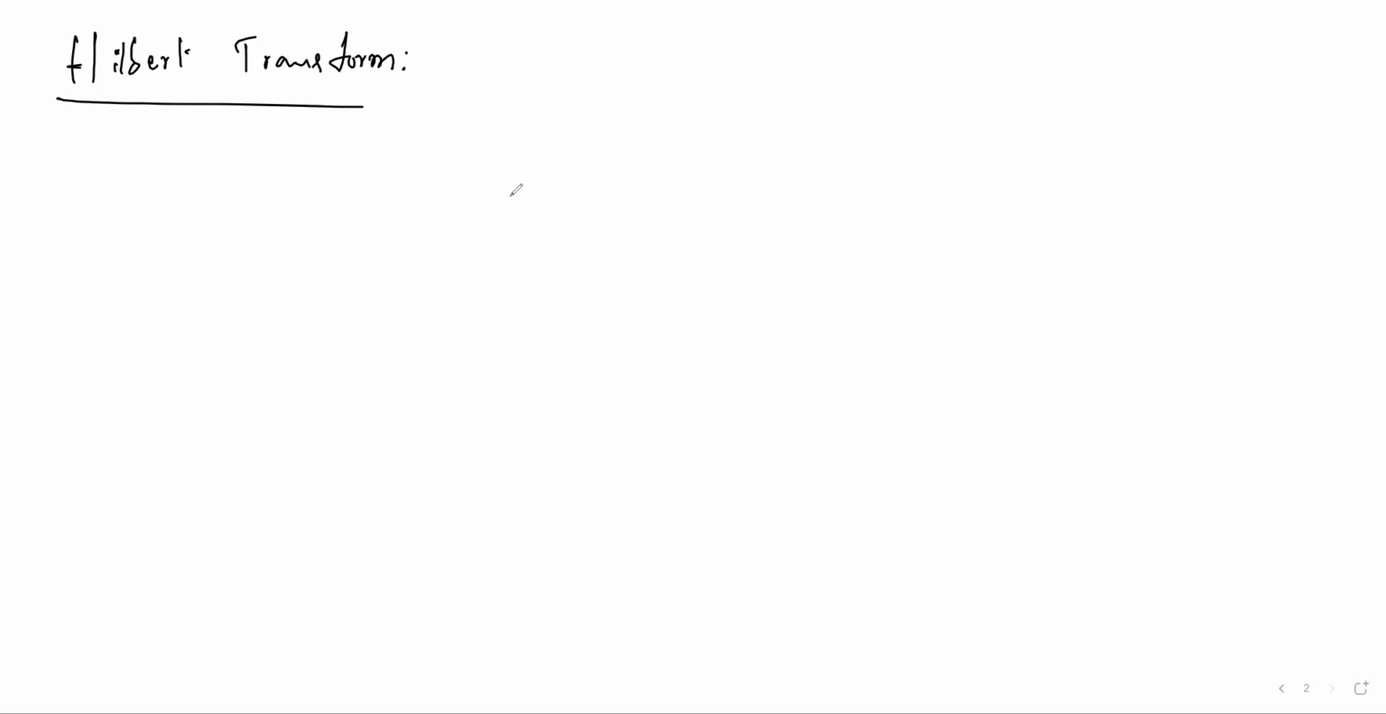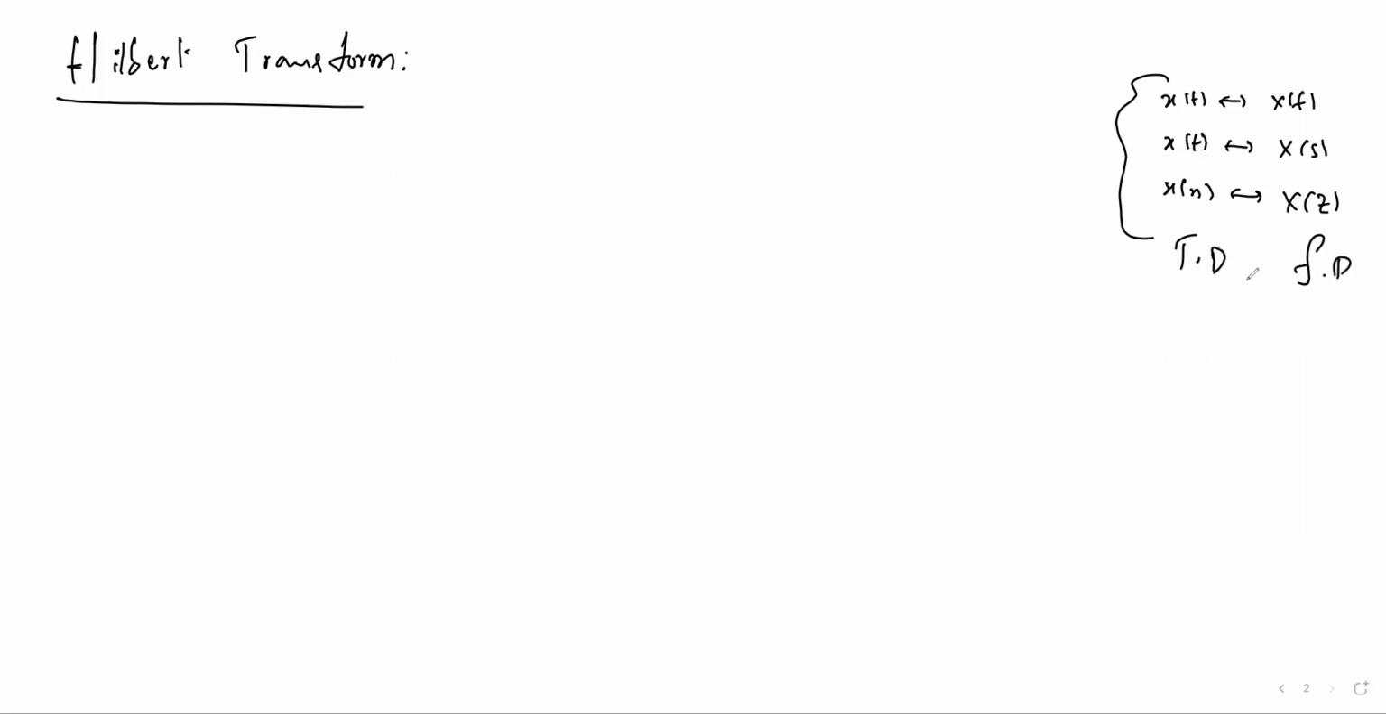Generally we know the Fourier transform, Laplace transform, and Z transform. The Fourier transform converts the signal from the time domain to the frequency domain. The Laplace transform converts the signal from the time domain to the S domain. The Z transform converts the signal from the time domain to the Z domain. But unlike these transforms, the Hilbert transform does not change the domain of the signal. Here it is time domain on this side and frequency domain on the other, but in the Hilbert transform, both sides the signal is in the time domain. It does not change the domain of the signal.